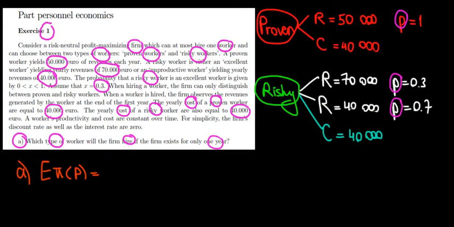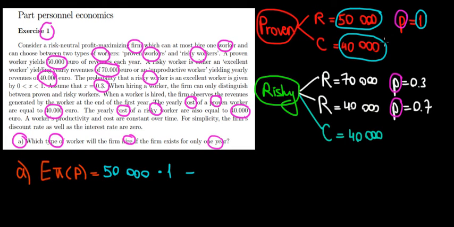Well, let's see. We know that the proven worker generates us 50,000 euros in revenues with a probability of 1. That's the maximum certainty. So we would have an expected revenue of 50,000 multiplied by 1, and then we have to incur a cost for hiring that guy, which is 40,000 euros per period, minus 40,000. And since we're dealing with one period only, that's all that we care about. So 50,000 minus 40,000 would equal 10,000 euros in expectation. That's how much we expect to get from the proven worker.